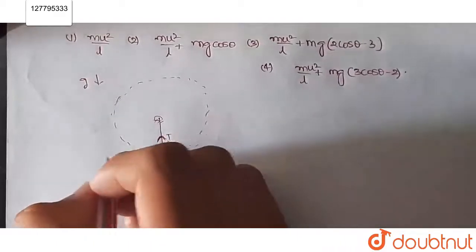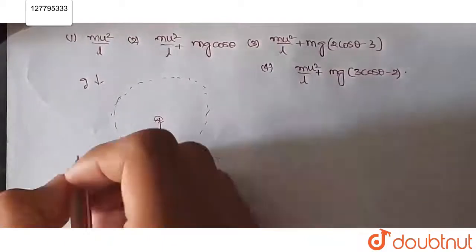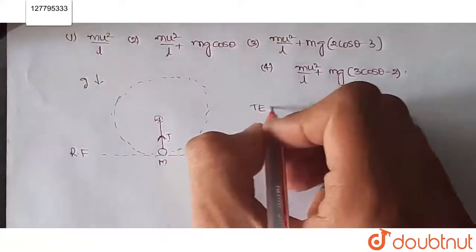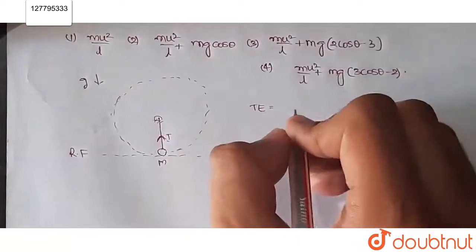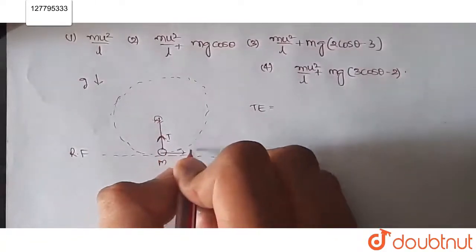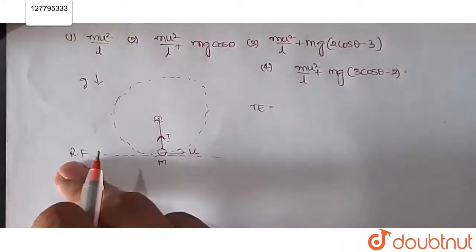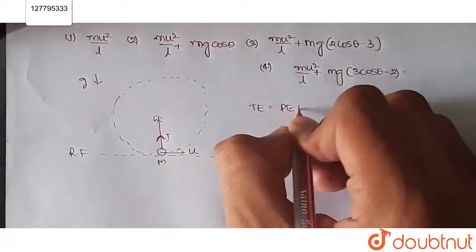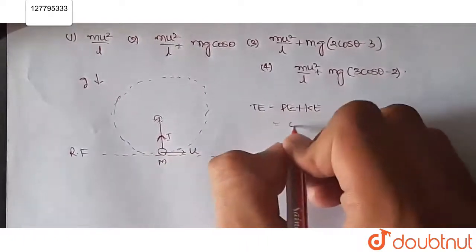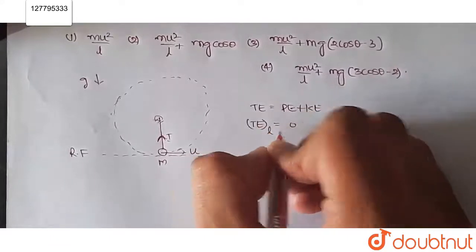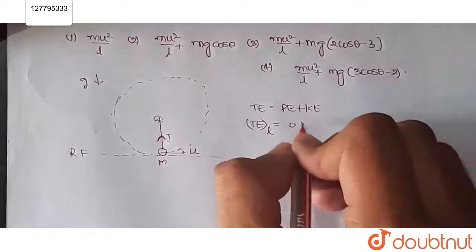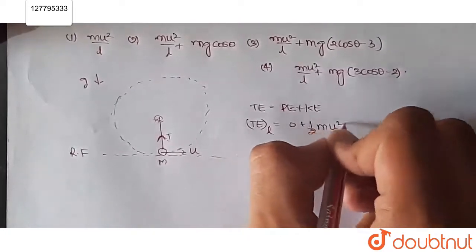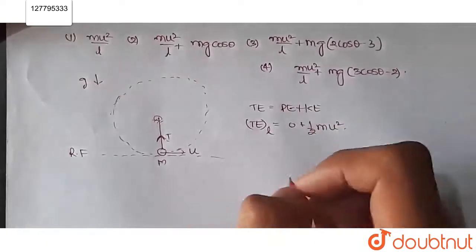So at the lowest point, if we are considering this as our reference level, we will write total energy at the lowest point is equal to potential energy plus kinetic energy. Since this is the reference level, the potential energy at this point will be taken as 0. It has velocity u, so it has kinetic energy, obviously half m u square. So this is the total energy at the lowest point.